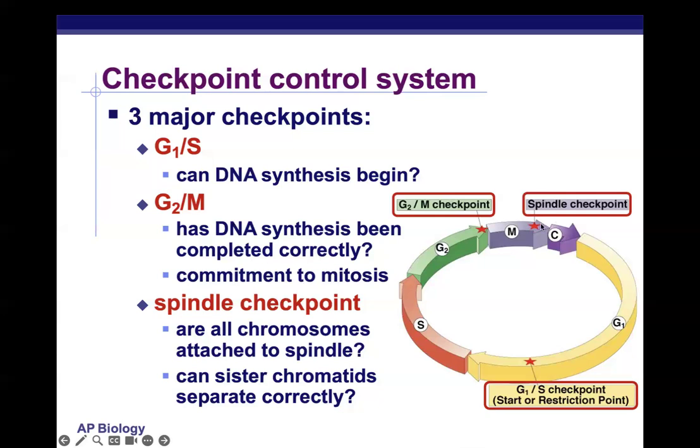past into mitosis. Finally, in metaphase of mitosis, as we discussed previously, there's a spindle checkpoint where the cell pauses momentarily in metaphase to see, are all chromosomes attached properly to spindle fibers, and can the sister chromatids separate correctly? If not, it will wait until that occurs, and if yes, it will move on and divide and go through anaphase and telophase and cytokinesis. So these checkpoints control when a cell is able to move past certain points.